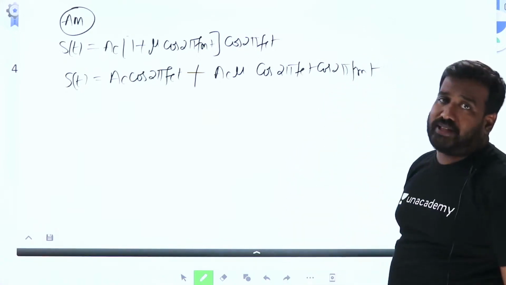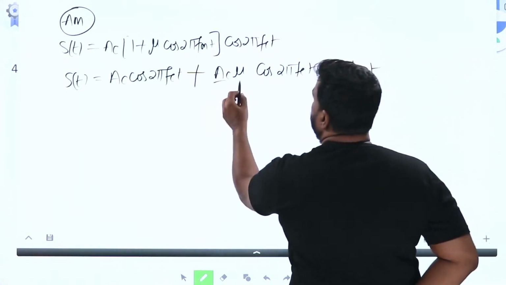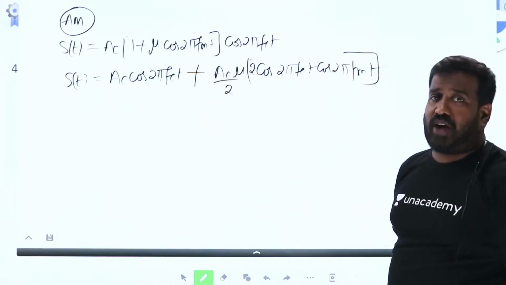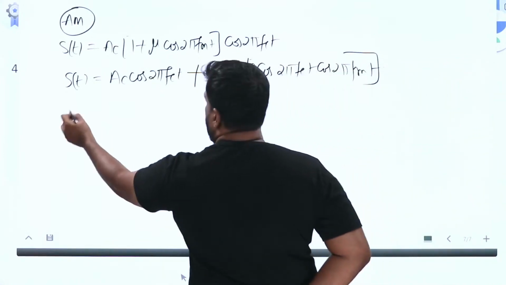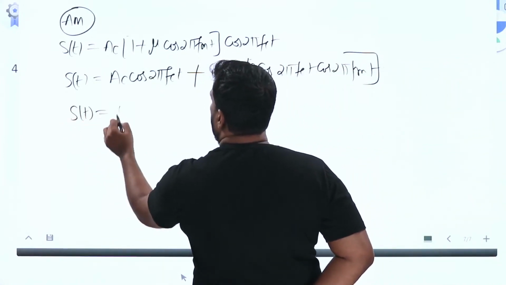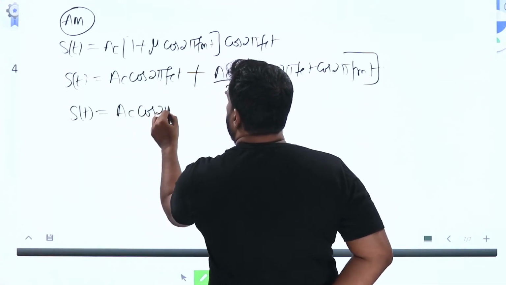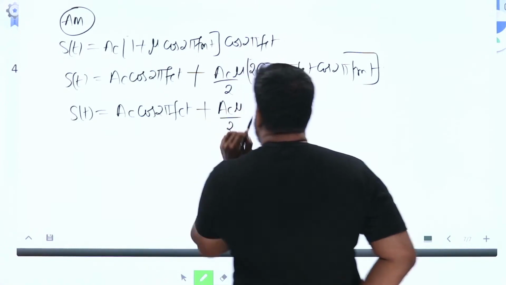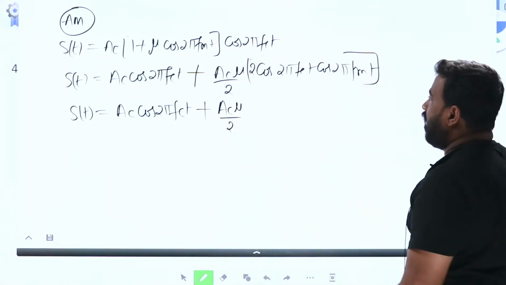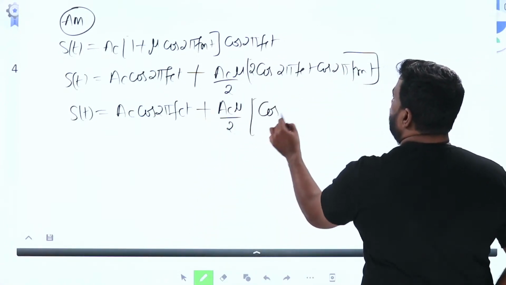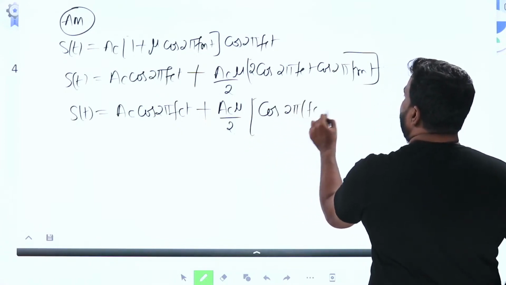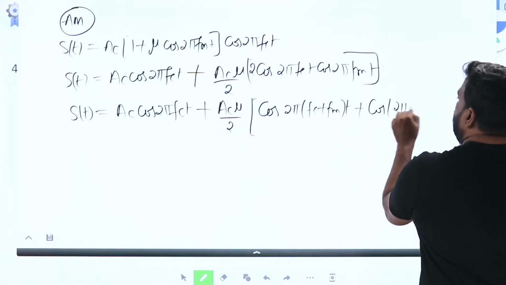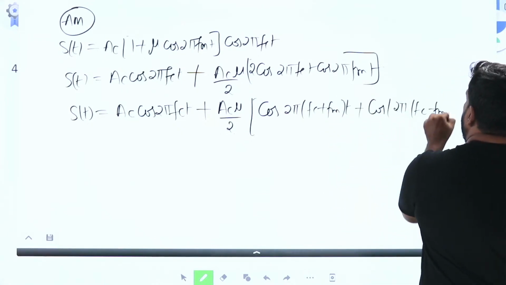These are of the form 2 cos A cos B, so multiply and divide by 2: cos of A plus B plus cos of A minus B. So s of t is equal to Ac cos 2 pi fc t plus Ac mu by 2 times cos of 2 pi (fc plus fm) t plus cos of 2 pi (fc minus fm) t.